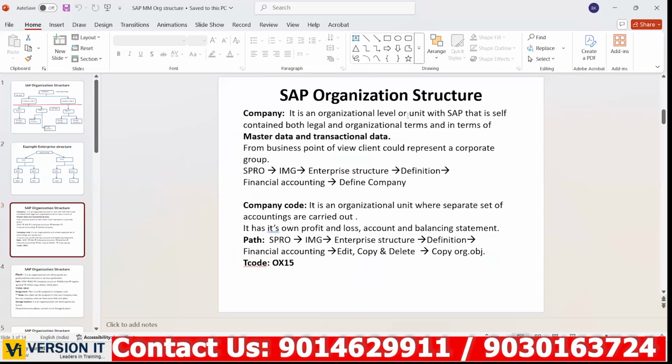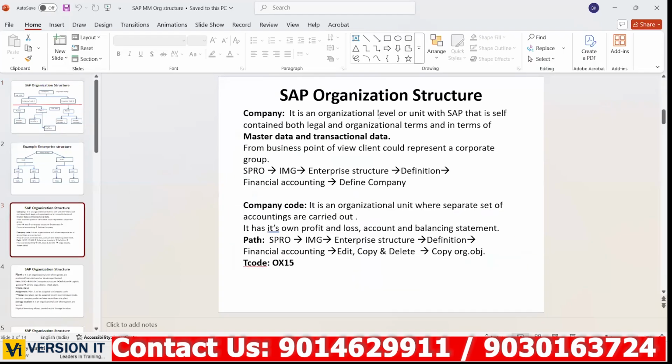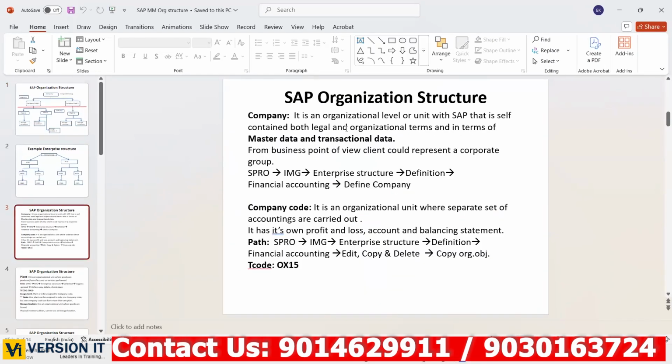It is an organizational level. Means it is one of the levels in this entire organizational structure. This is one level only. Okay. So it is an organizational level or unit with SAP. So this Kia Groups is set up with SAP, self-contained both in legal and organizational terms and in terms of master data and transactional data.